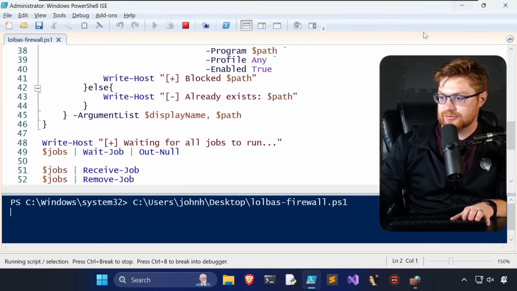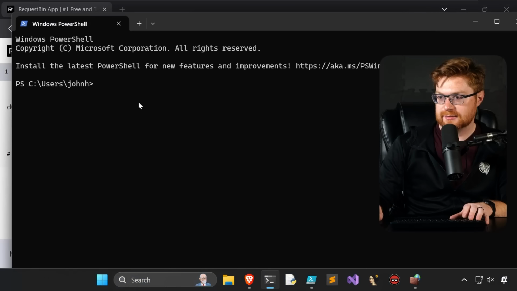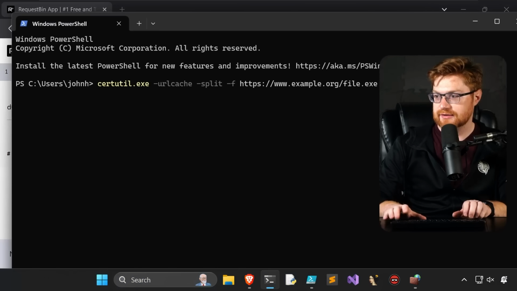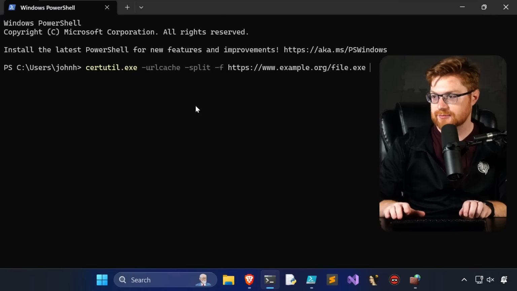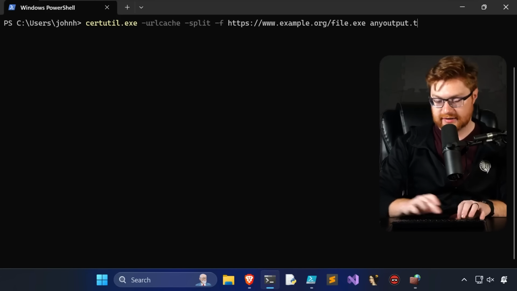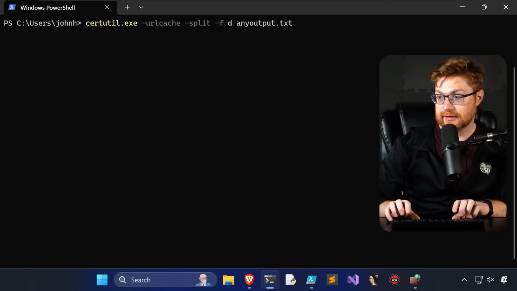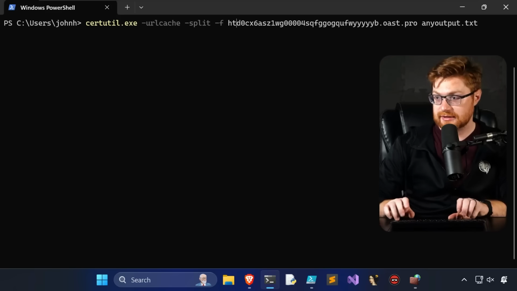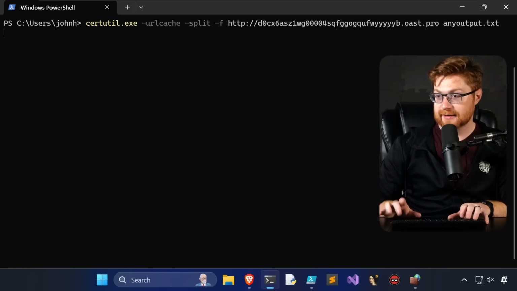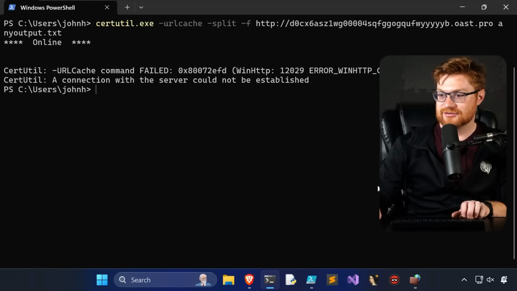Now let's do our certutil test once again. We got a domain. Let's open up a command prompt. Let's paste in the URL as it should be for a given output.txt. Let's copy in that actual URL. Now, when I use this, and remember we need that HTTP schema, I'm learning. I'll hit enter here. There we go. Firewall says, nuh-uh, when HTTP cannot connect.